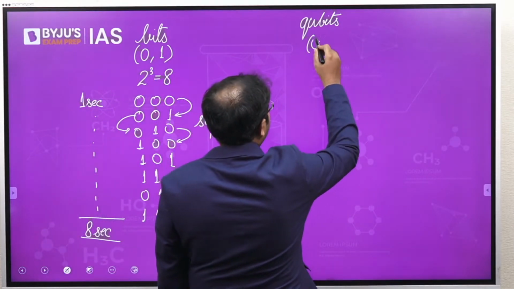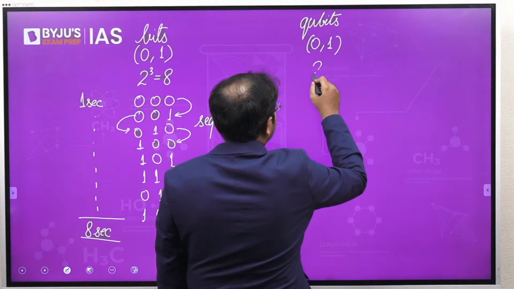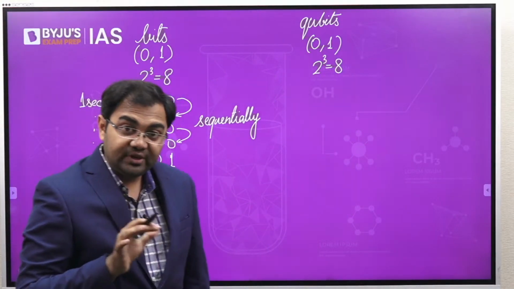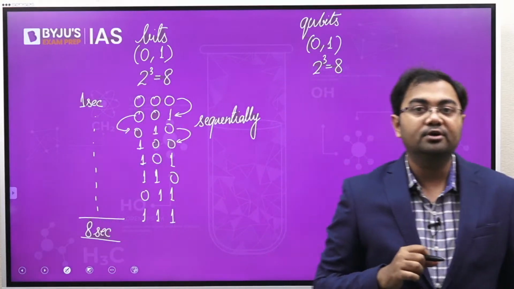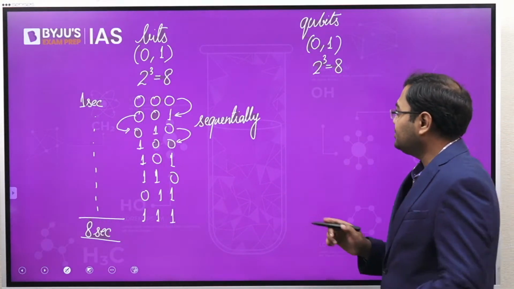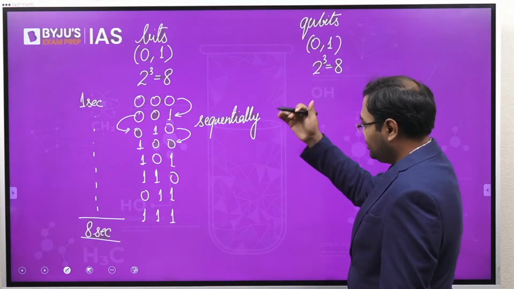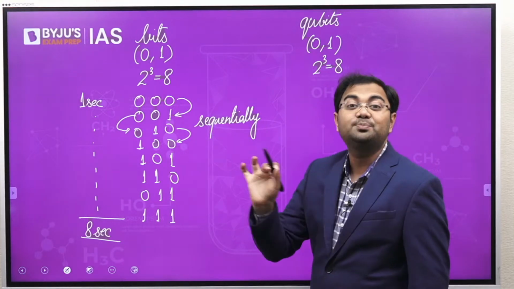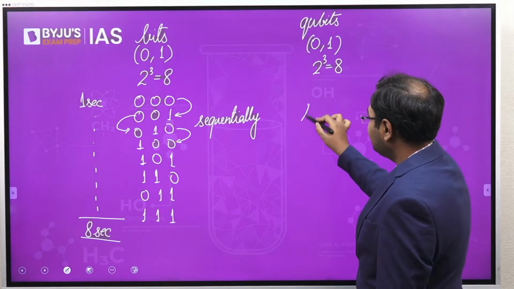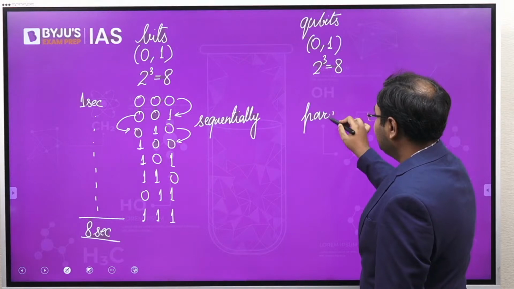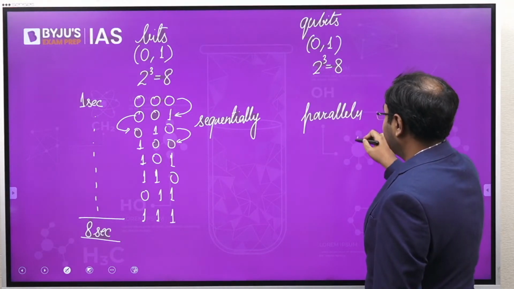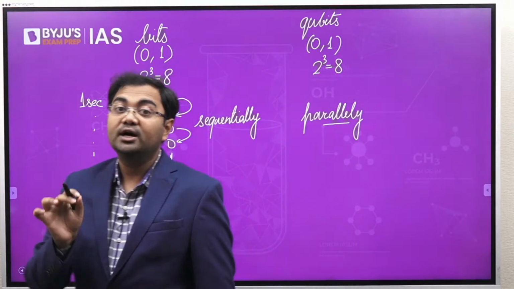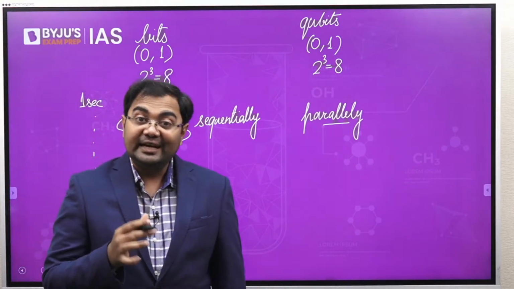So still it is a bunch of zeros and ones, and still you have the same number of states, that is 8, but the basic difference when it comes to a quantum computer is that instead of going through all the states one by one, it goes through all the states parallelly. So what was happening sequentially will happen parallelly when it comes to a quantum computer. So that is the basic difference.